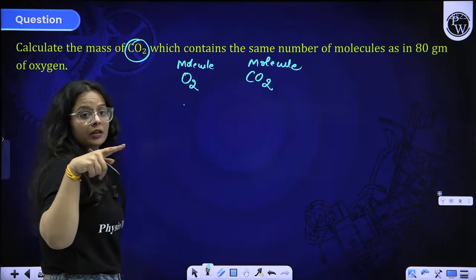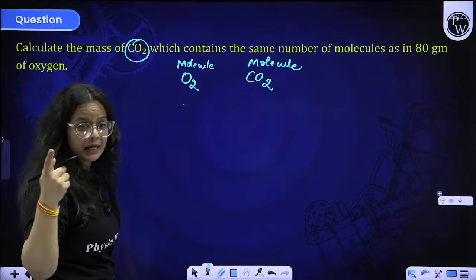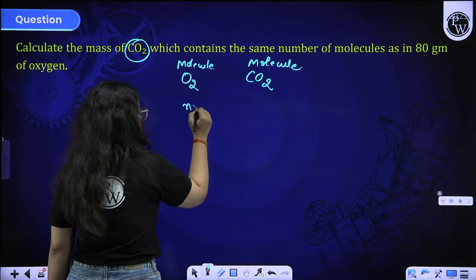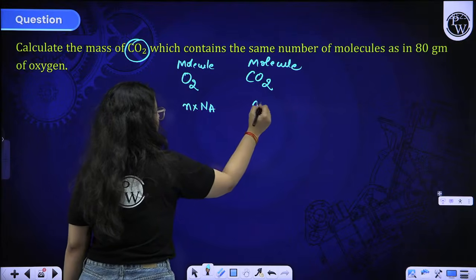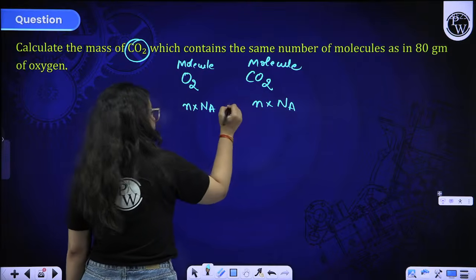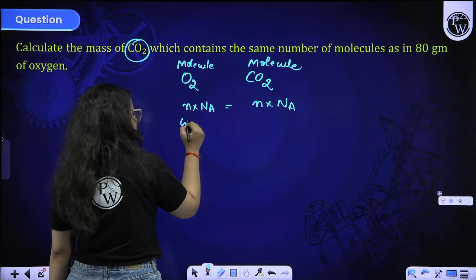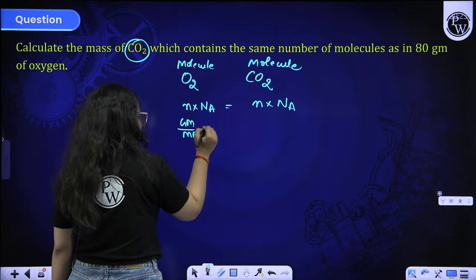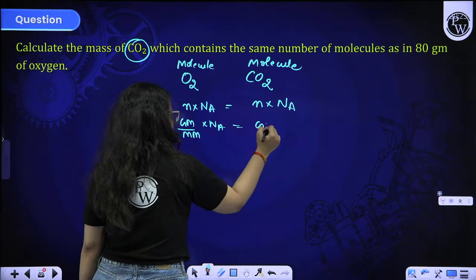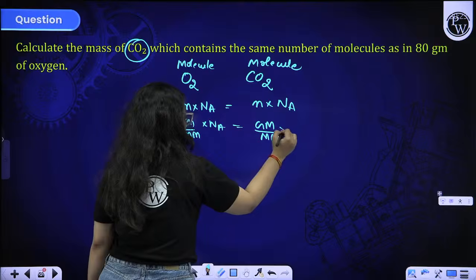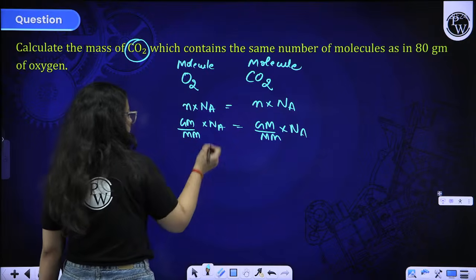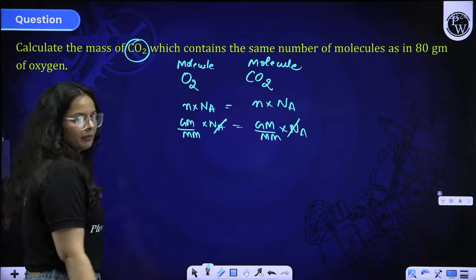Remember the molecule relation with the mass. How? Number of moles into Na. And for the number of moles, you can write given mass by molar mass into Na. For these two, Na is the common thing that can be cancelled.